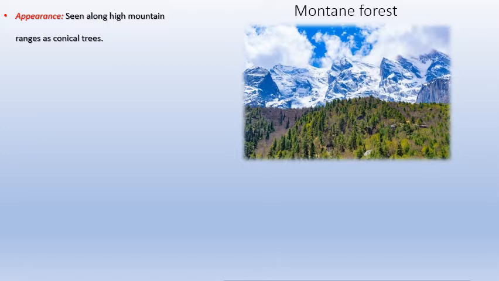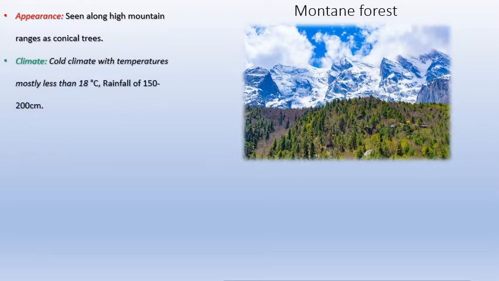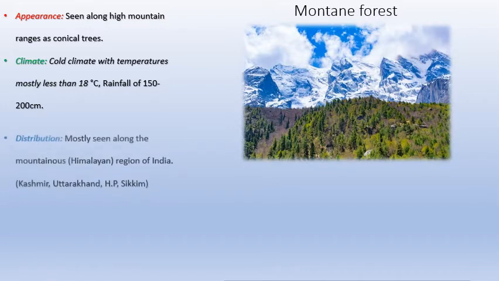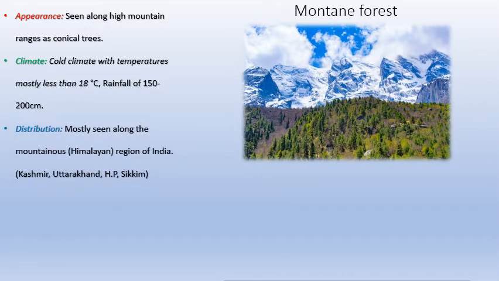Seen along high mountain ranges as conical trees, with cold climate, temperatures mostly less than 18 degrees centigrade, and rainfall 150 to 200 centimeters. This rainfall can vary. It can be rainfall or snowfall also, so we are just going to call it precipitation, and we know precipitation can occur in liquid form and also in solid form. If it occurs in solid form, you can call it snow. So snowfall should also be considered precipitation. I'm writing 150 to 200 centimeters of rainfall, but it can be less rainfall and more snowfall also. But the temperature is 18 degrees centigrade or much lesser than that.